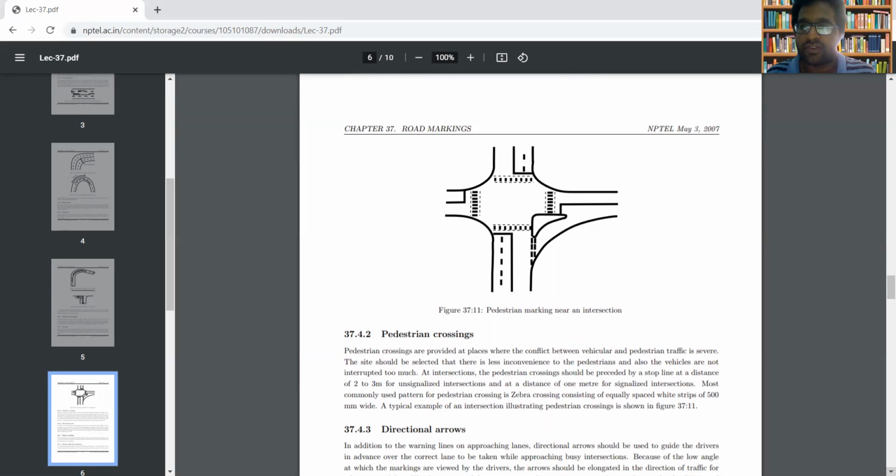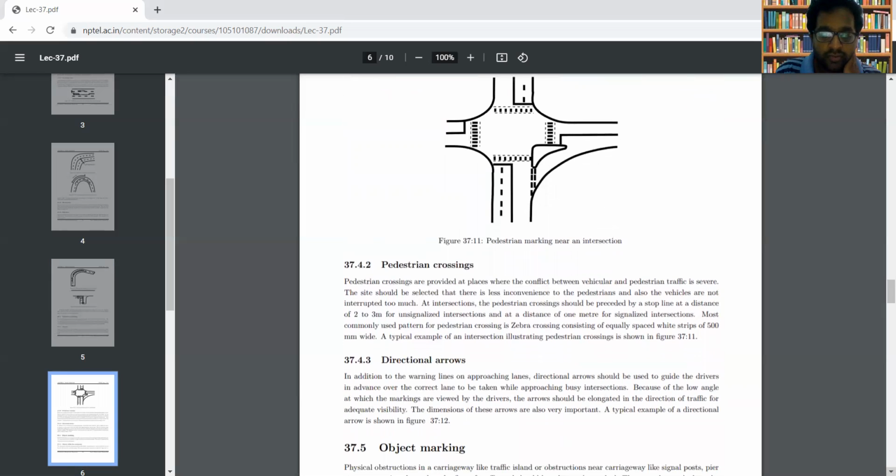So what should be the condition at intersections? At intersections, the pedestrian crossing should be preceded by a stop line. Next one is directional arrows. To guide the drivers to use the correct lane for movement, the directional arrows are used.